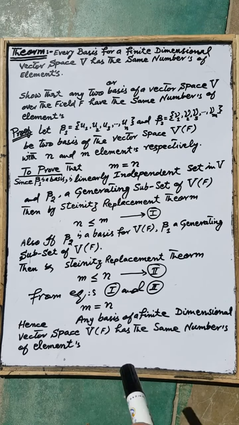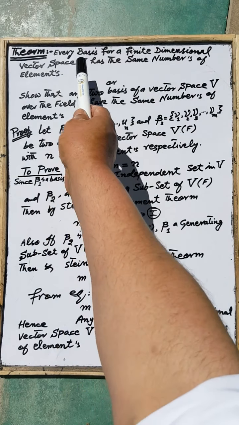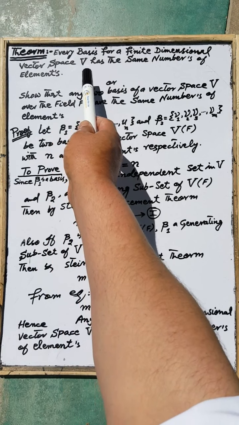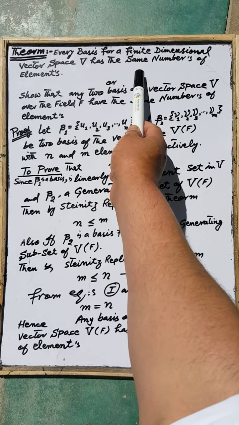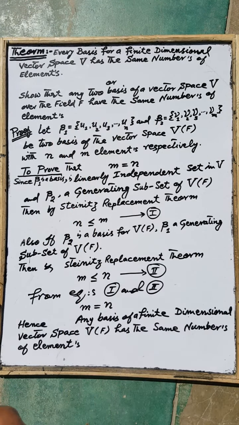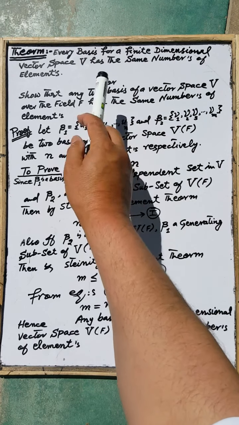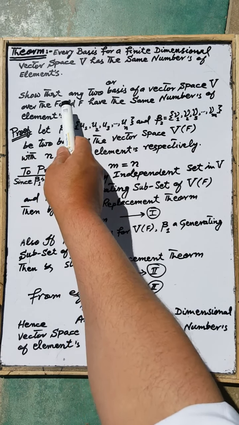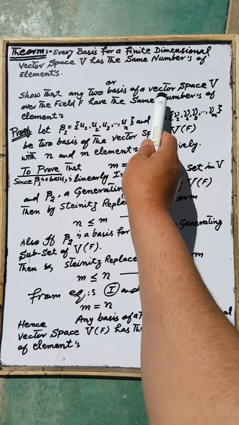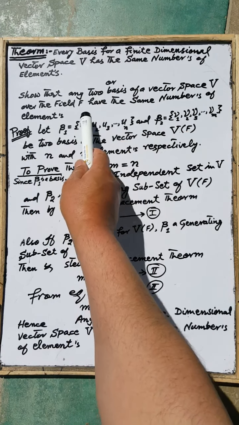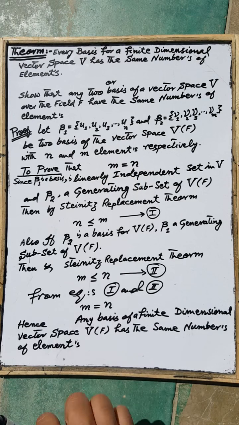Now our next theorem: every basis for a finite dimensional vector space V has the same number of elements. The statement of this theorem is also to show that any two bases of a vector space V over the field F have the same number of elements.